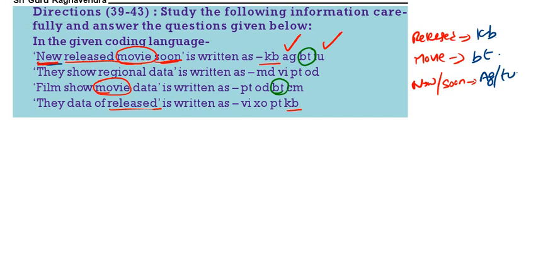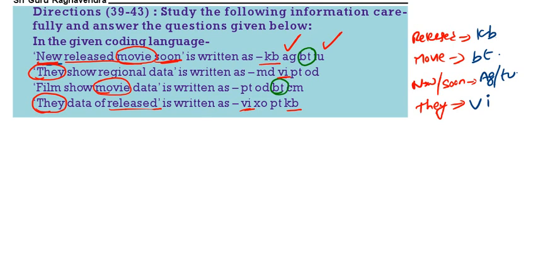Come to the next one. They show regional data. Here we are having they, here also they, here we are having VI. So the code for they is VI. Then show regional data.